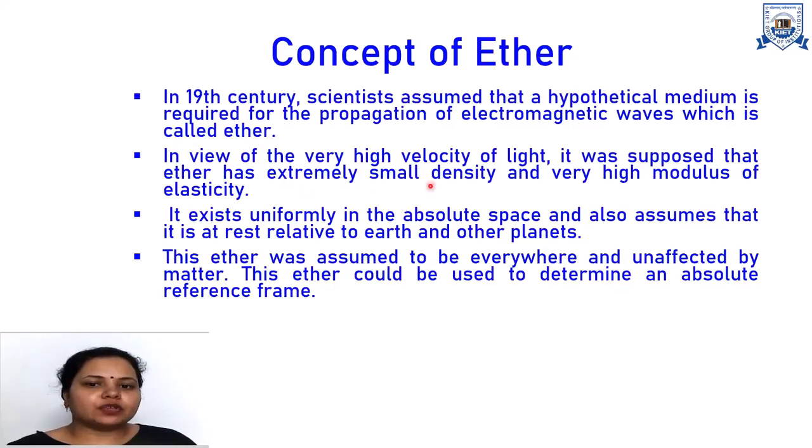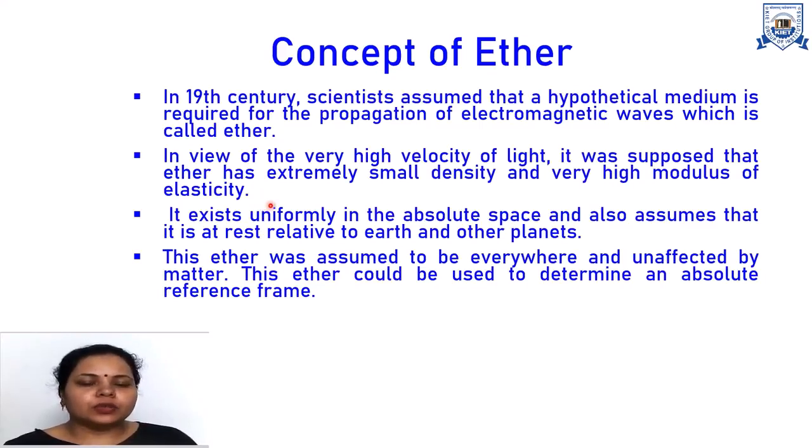In view of the very high velocity of light, it was supposed that ether has extremely small density and very high modulus of elasticity. Also it was transparent and massless. So at that time it was assumed that ether was the perfect material to consider as a hypothetical medium. It is also considered that we require an absolute frame of reference present at all places, so we can find out the speed of light or velocity of earth with respect to that absolute frame of reference.